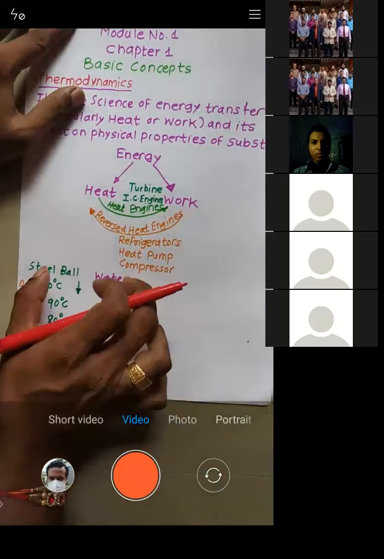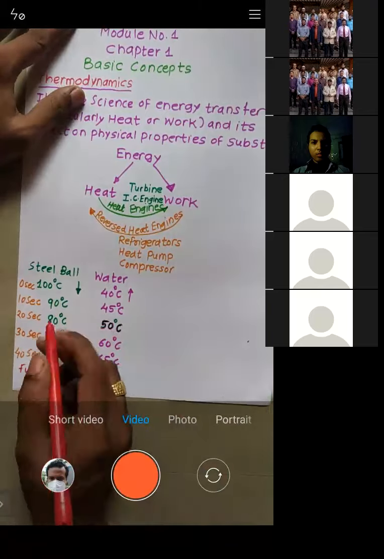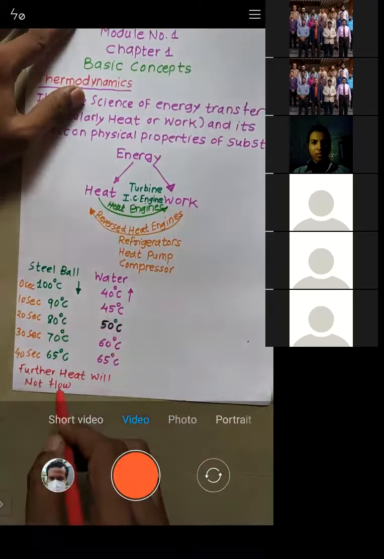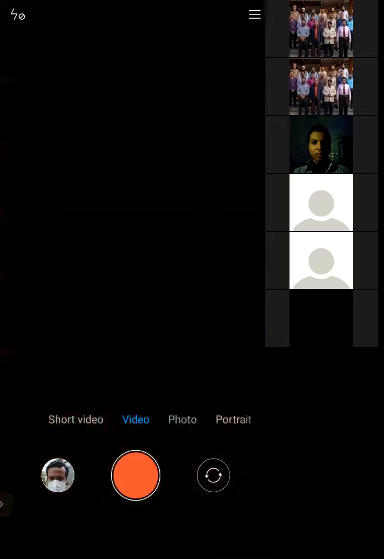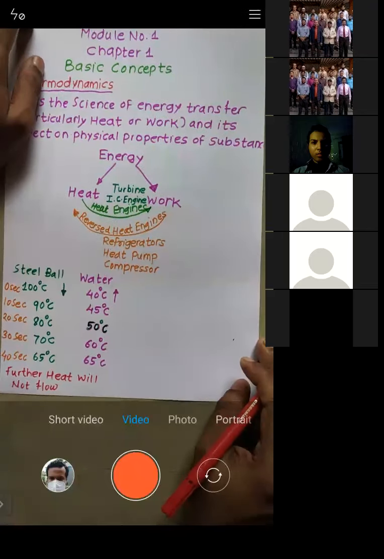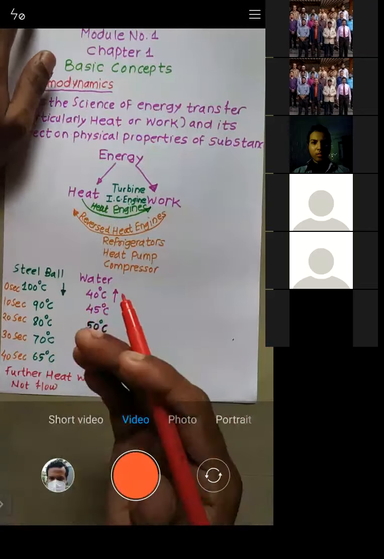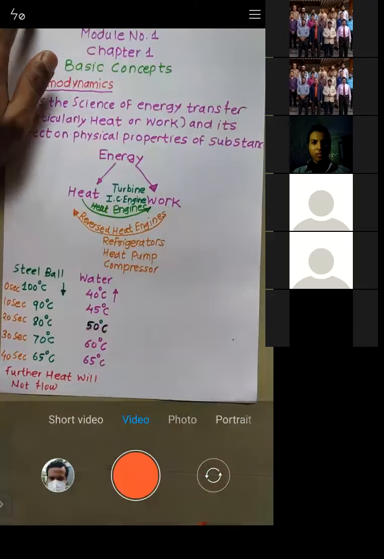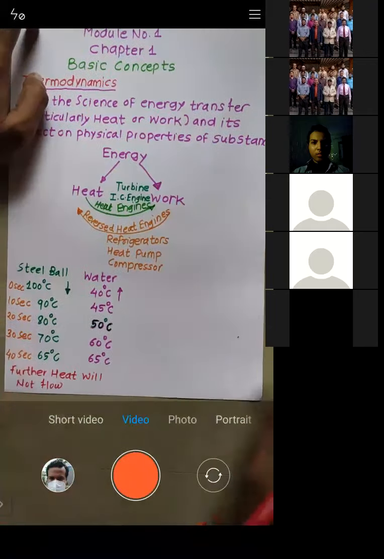See, just roughly, I have taken these values. But when we see the practical problem, at that time you will be able to understand more. Because it will also depend upon mass, what amount of mass you have. If you have 4 kg of mass, the temperature variation might be different. But if you have 2 kg of mass, temperature variation will be different. Right?